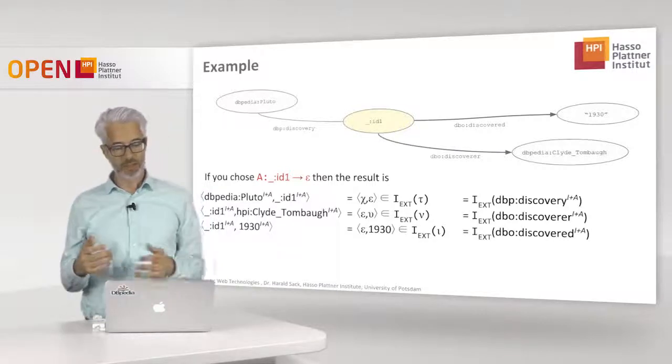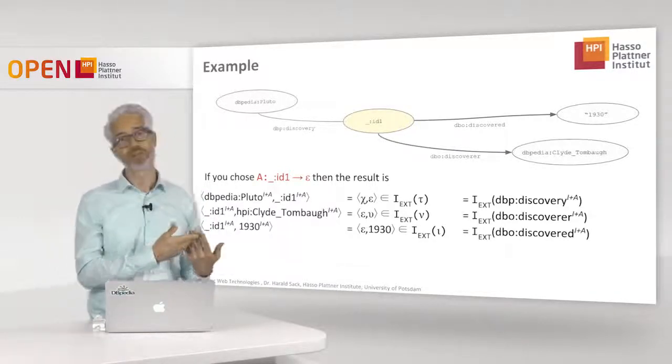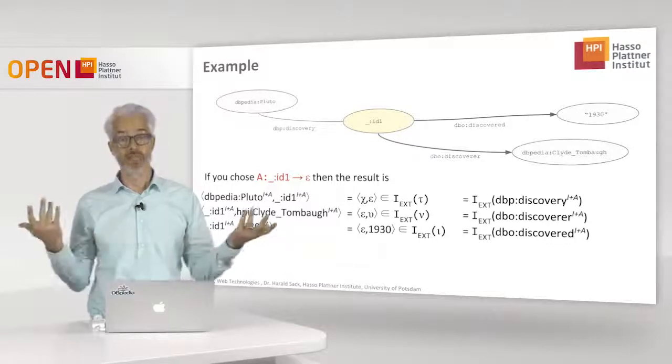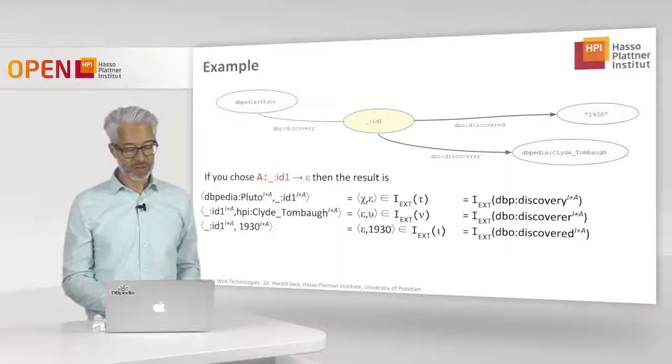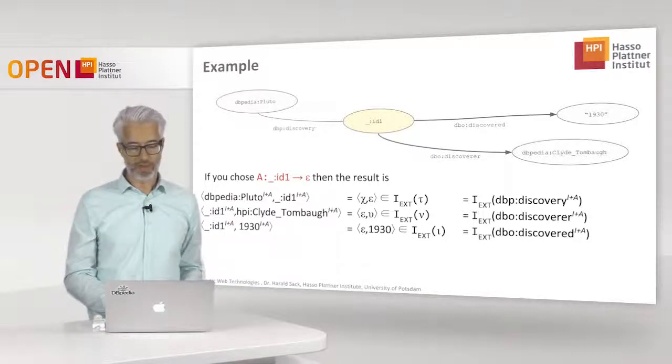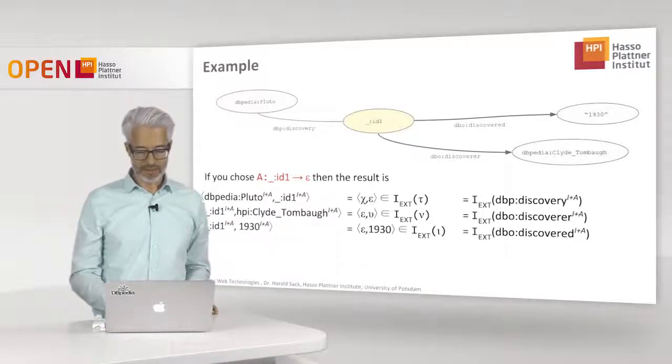And if the extensions really conform to subject and object from the triples, I'm done and the interpretation is true. And as you see here, exactly this holds because Pluto here is connected to the blank node via this discovery